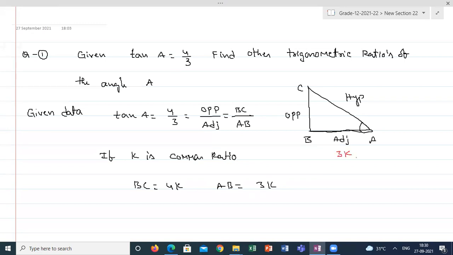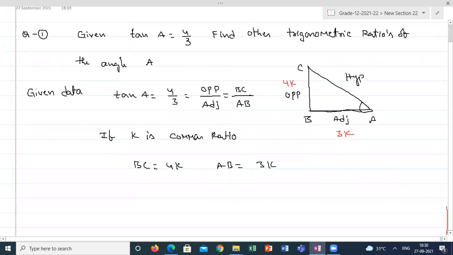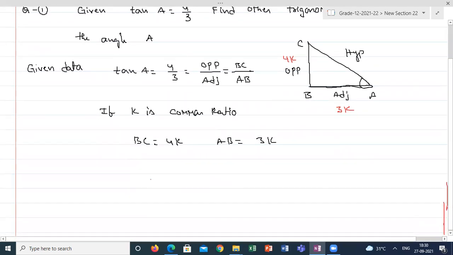Adjacent side is 3K, opposite side is 4K. Now, if I take the ratio of opposite side by adjacent side, I'm getting 4 by 3, because 4K by 3K, K will cancel. So with the help of this, first find out the unknown sides in terms of K.